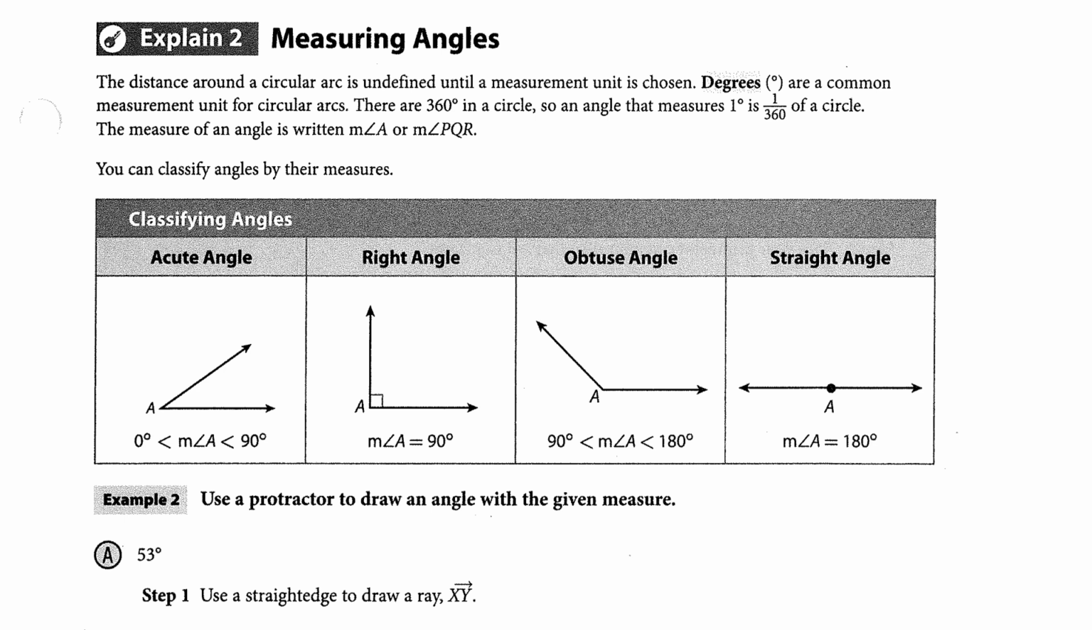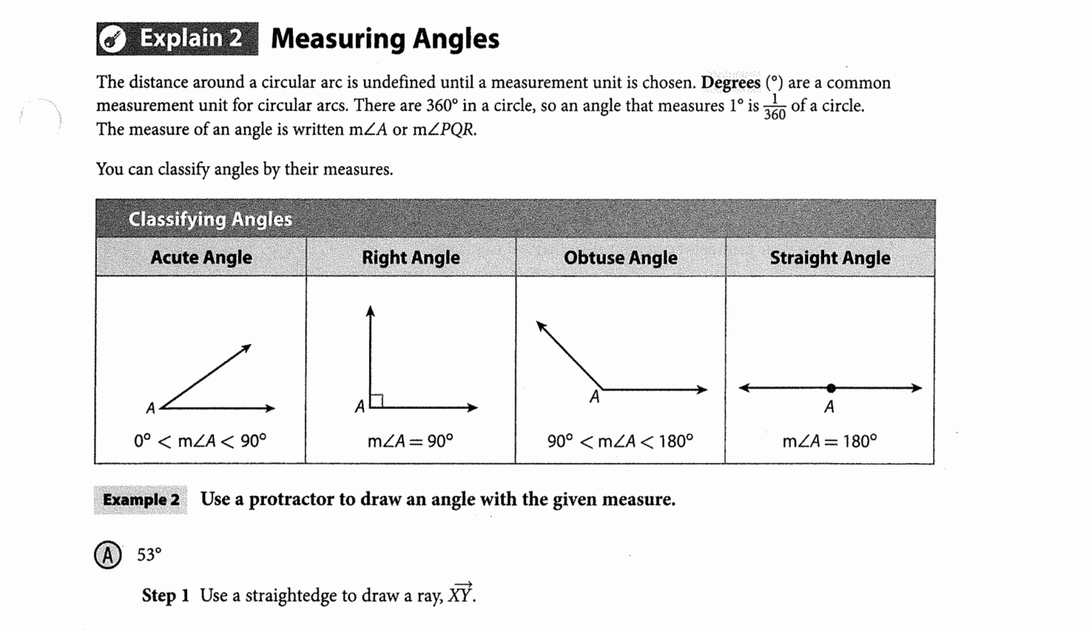The distance around a circular arc is undefined until a measurement unit is chosen. Degrees, notated with that little circle, are common measurement units for circular arcs. There are 360 degrees in a circle, so an angle that measures 1 degree is 1 out of 360 of a circle. The measure of an angle is written as m with the angle symbol, or if we're naming it with 3 points, we could say the measure of angle PQR.